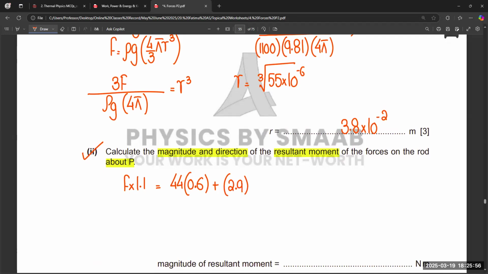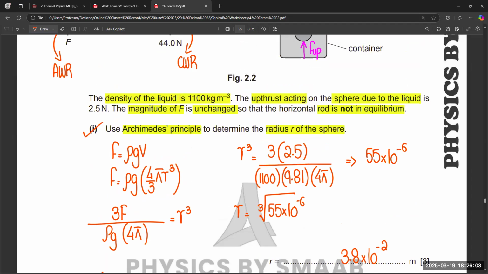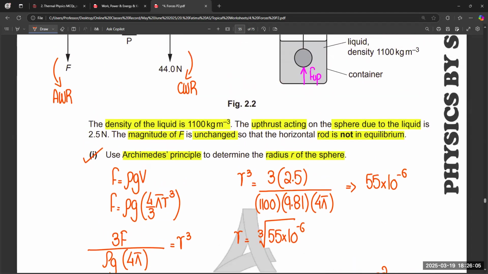And the value of the force is, it is mentioned that the upthrust acting on the sphere due to the liquid is 2.5 Newton. So upthrust is 2.5, but we need to mention the downward force.